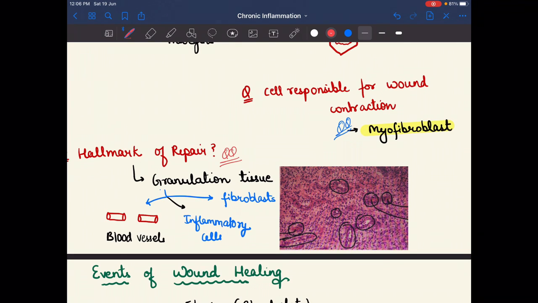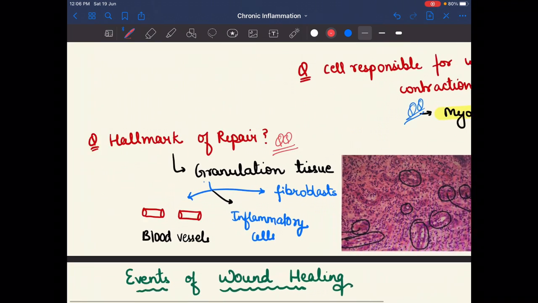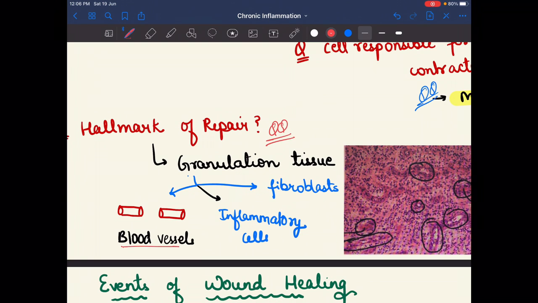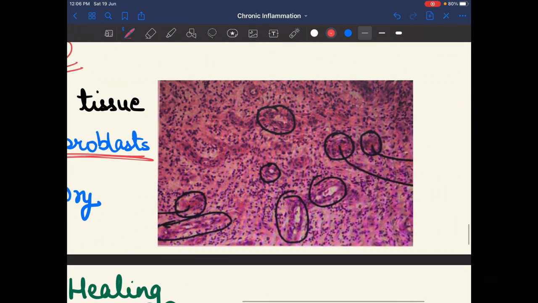How can we identify that it is granulation tissue? Basically, in granulation tissue under the microscope we see a lot of blood vessels, inflammatory cells, and fibroblasts. So basically in granulation tissue we see three things: the first is lots of blood vessels, the second is inflammatory cells, and the third is fibroblasts. This is the microscopic picture.